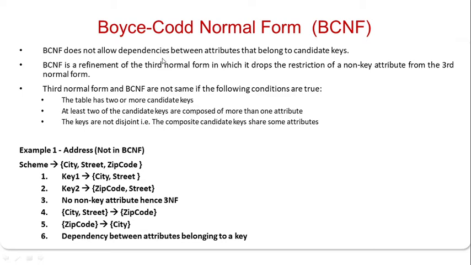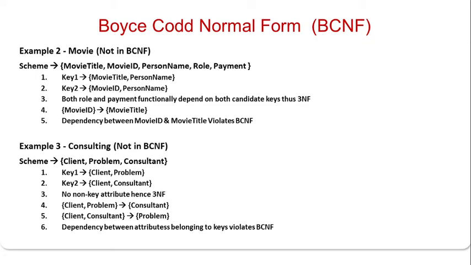So the first key is city and street together, and the second key is zip code and street. It means there is more than one candidate key. Okay, two candidates, then no non-key attributes, hence 3NF. There is no transitive dependency, hence it is in a 3NF. But city, street, zip code, and city zip code determines the city, so this is a dependency between the key attributes, hence it is not in a BCNF.